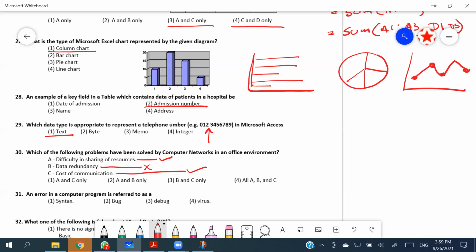Sometimes you will miss things to manage, or completely omit some of the places, so they become redundant. So the answer should be fair: go with A and C, the first one, not all. For the 30th, the first one is the answer.